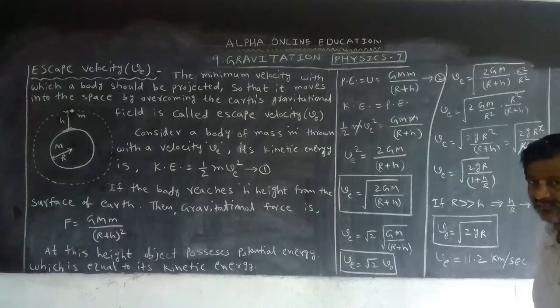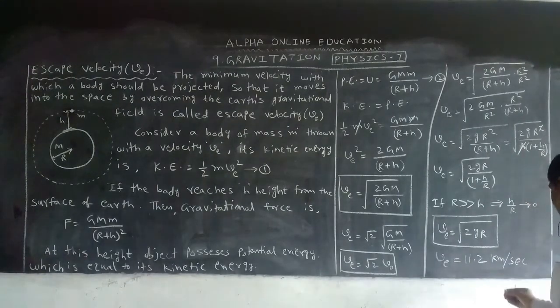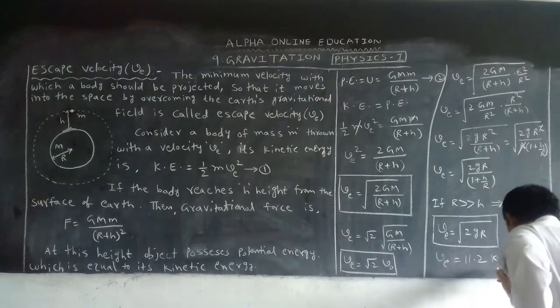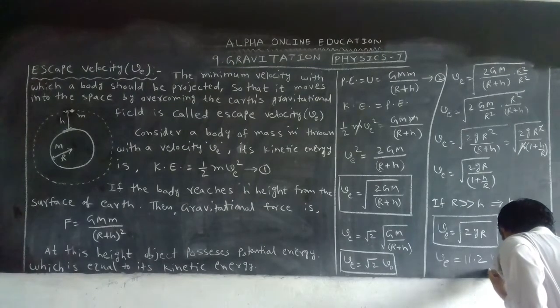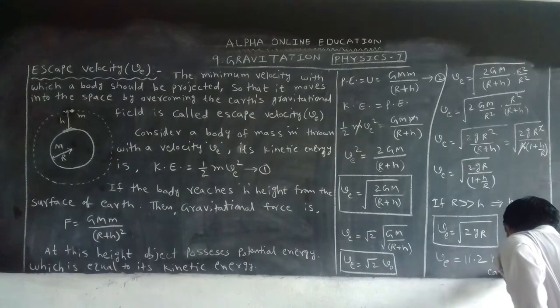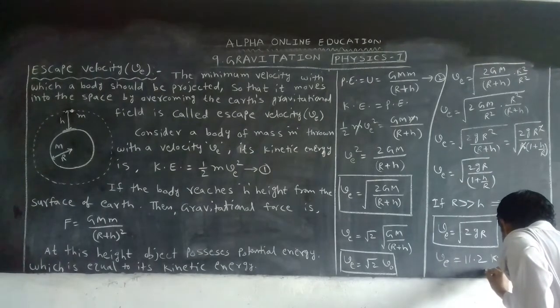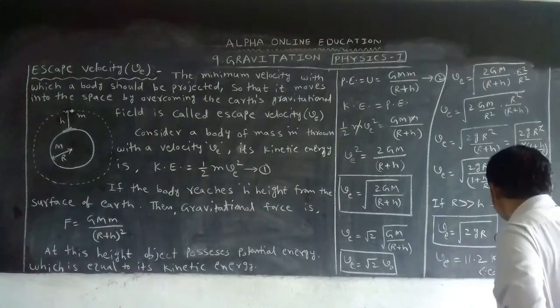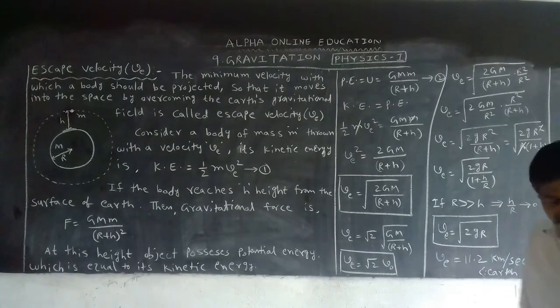How much is the escape velocity of the earth? 11.2 kilometer per second. It is for which one? Earth. The earth's escape velocity is 11.2 kilometer per second.